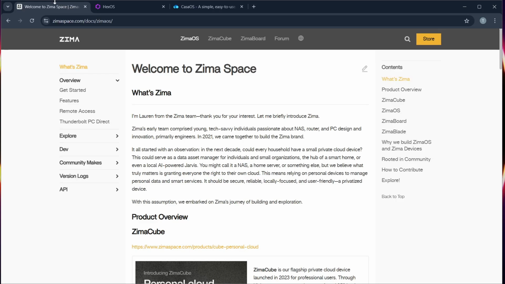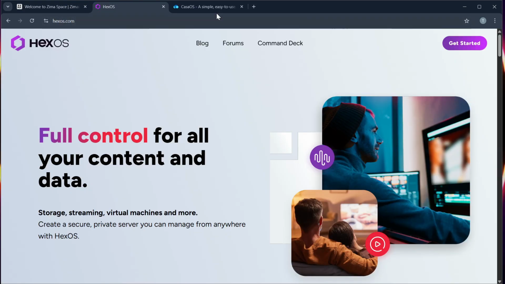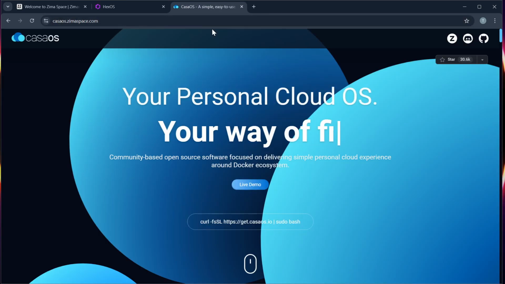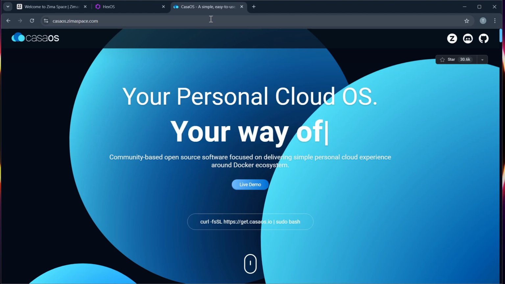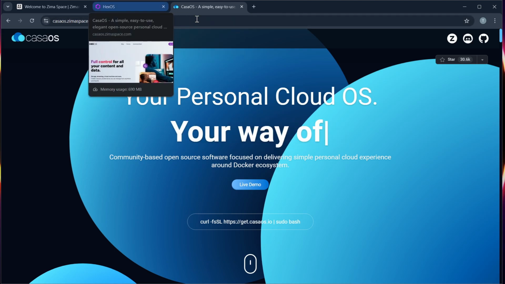Hello guys, in this video, I will show you a detailed comparison of ZimaOS, HexOS, and CasaOS to find out the best home server operating system. So let's compare them in key areas. Number 1, installation and setup.